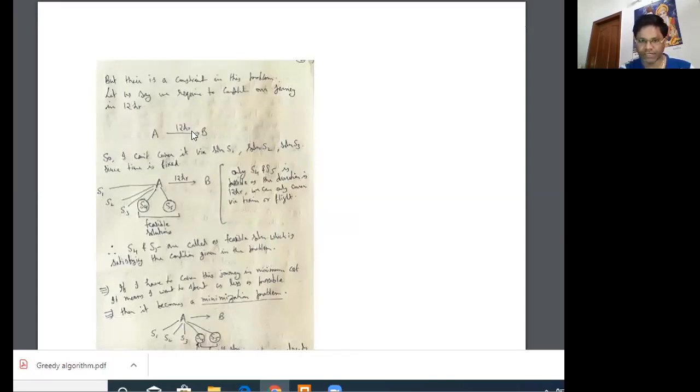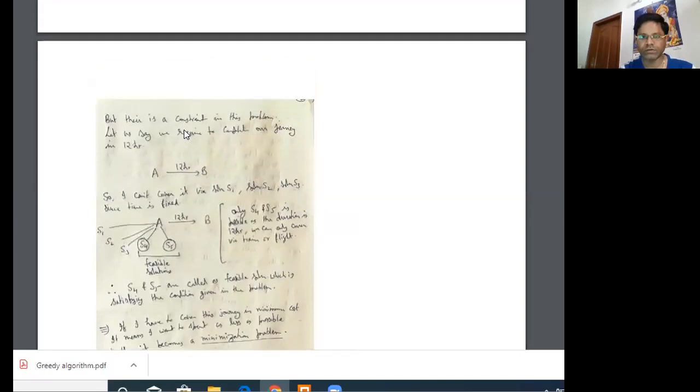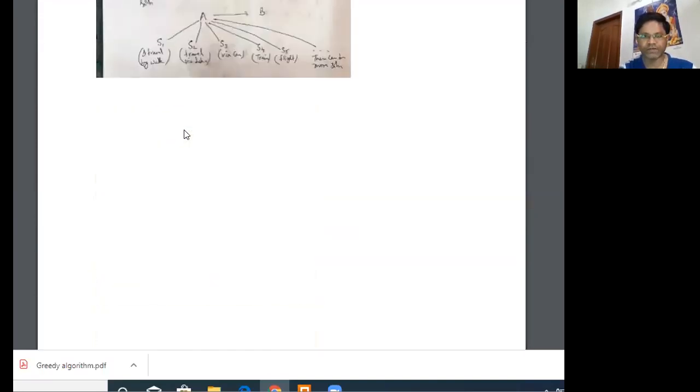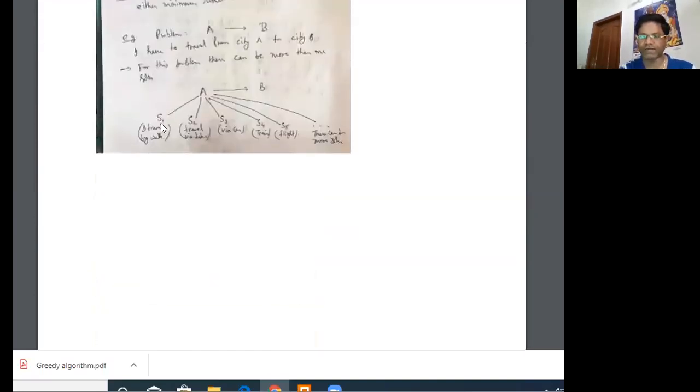It means we have to take a maximum of 12 hours to travel from city A to city B. So I can't cover it via solution S1, because by walking we can't cover the distance in 12 hours if the distance is very large, and also via bike we can't cover, and also suppose via car we can't cover.